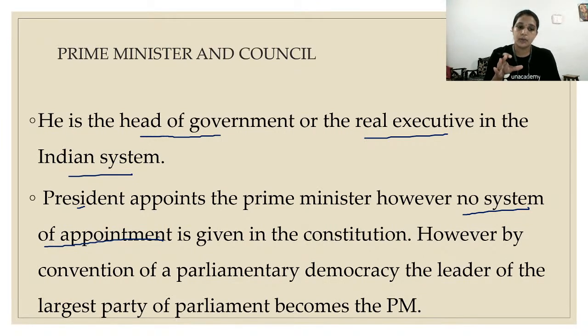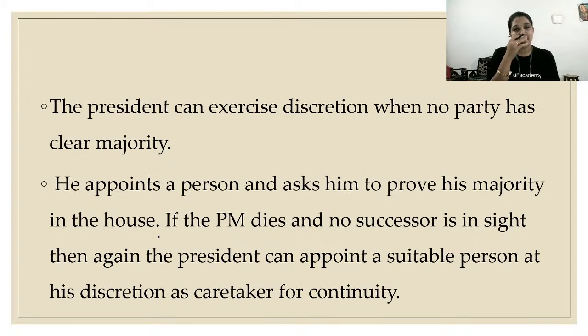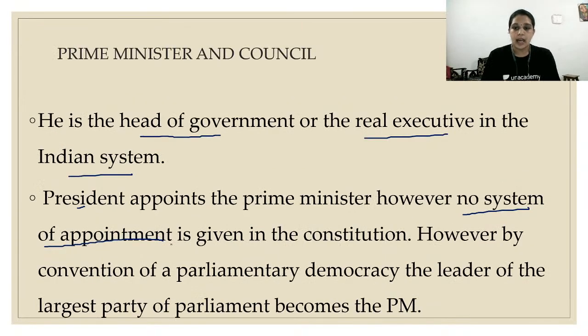Convention is like a rule which is created by following it for many years. It's not written somewhere, but we accept it as an important rule, and that is called a convention. Fine. Next, the president can exercise discretion when no party has a clear majority. So I told you that the leader of the largest party of parliament becomes the prime minister.